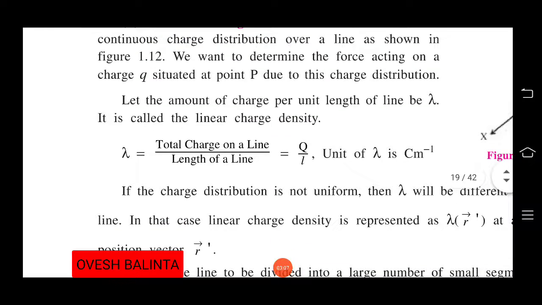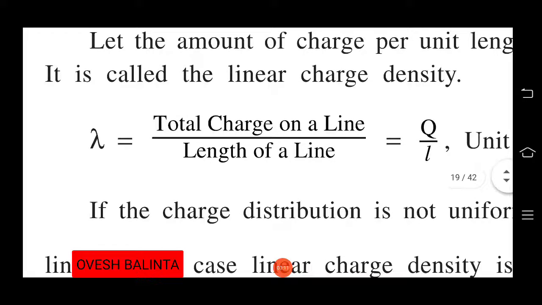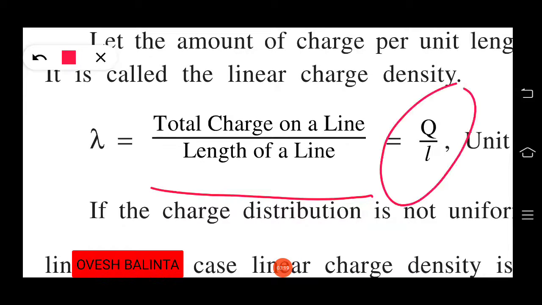Now the linear charge density is equal to what? The formula is total charge on the line divided by the length of the line. So Q by L, where Q is the total charge and L is the total length.